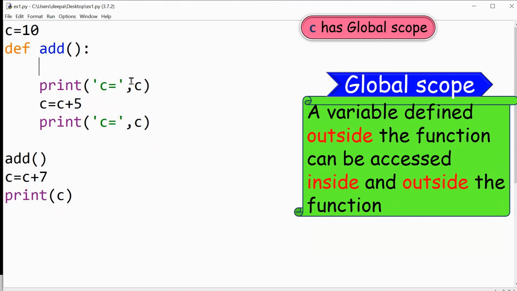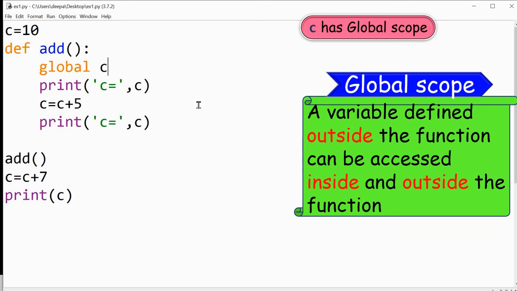This modification can take place by using the global keyword. So here, if I add this statement, global C, by using the global keyword, I can allow a global variable to be modified inside the function.